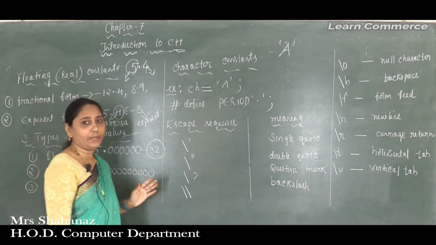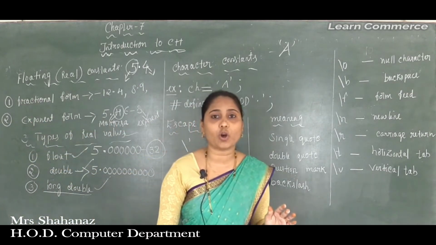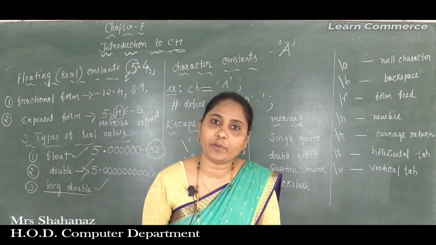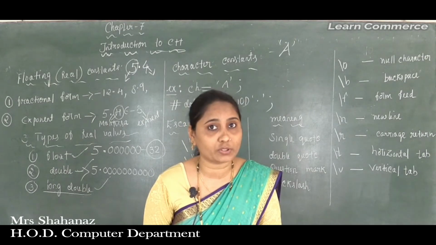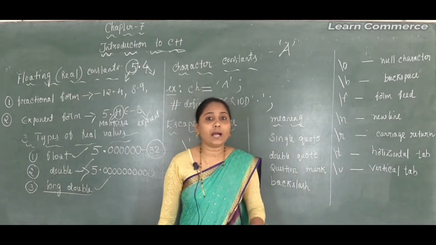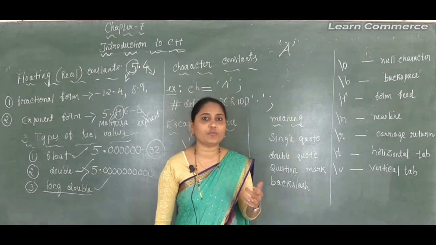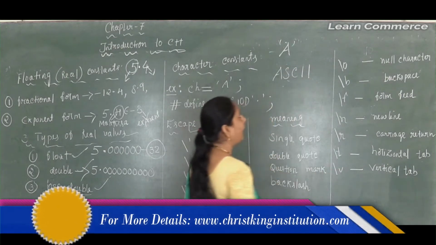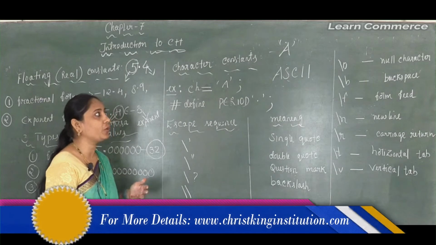After completing some examples of the character constant, we can say that the numerical values, the number values, are the ASCII values. What's the full form of ASCII?